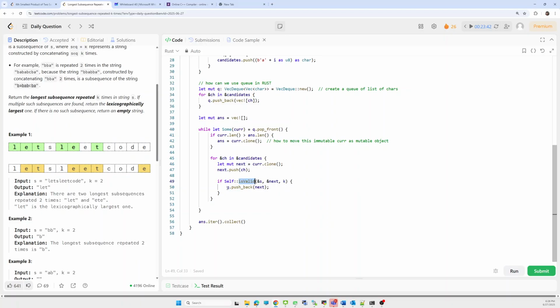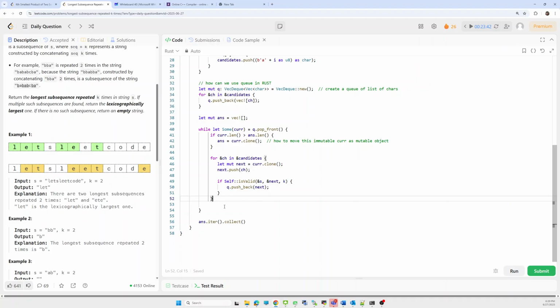If it is, then we proceed further: we insert the next string into the queue, which is a deque, double-ended queue, so we use the push_back operation.